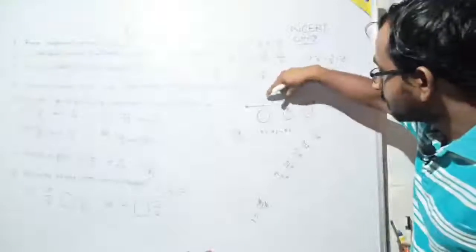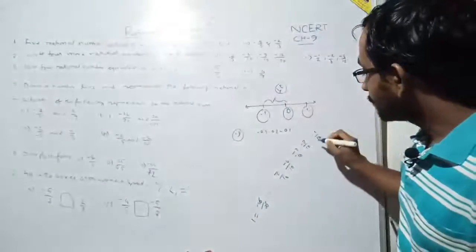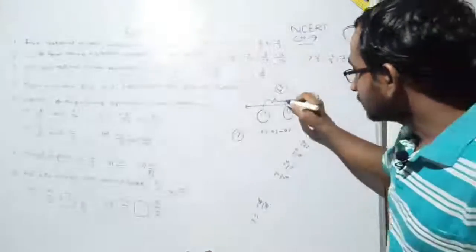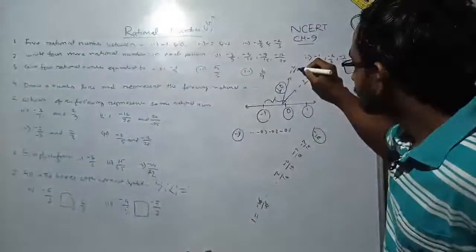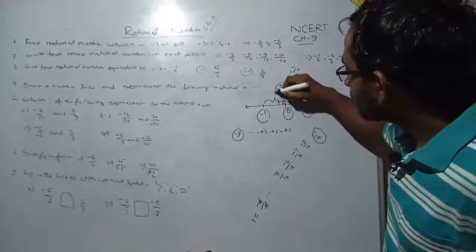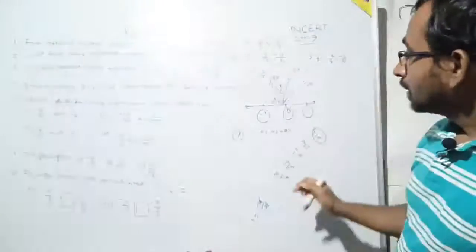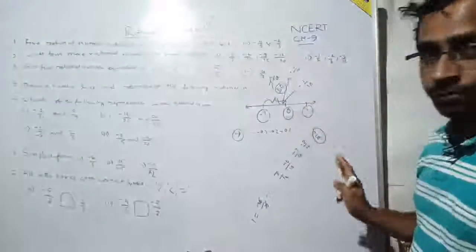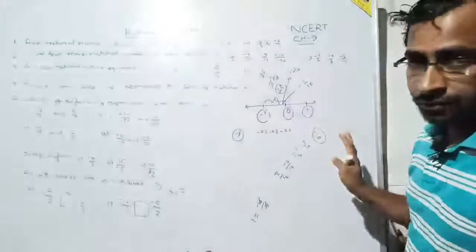If I divide this part from -1 to 0 into 10 equal sections, then each section will be -1 by 10. So this part is -1 by 10, this part is -2 by 10, this part is -3 by 10 and so on. So I can say there are lots of numbers between -1 and 0, but I cannot say there is any integer or whole number between -1 and 0.